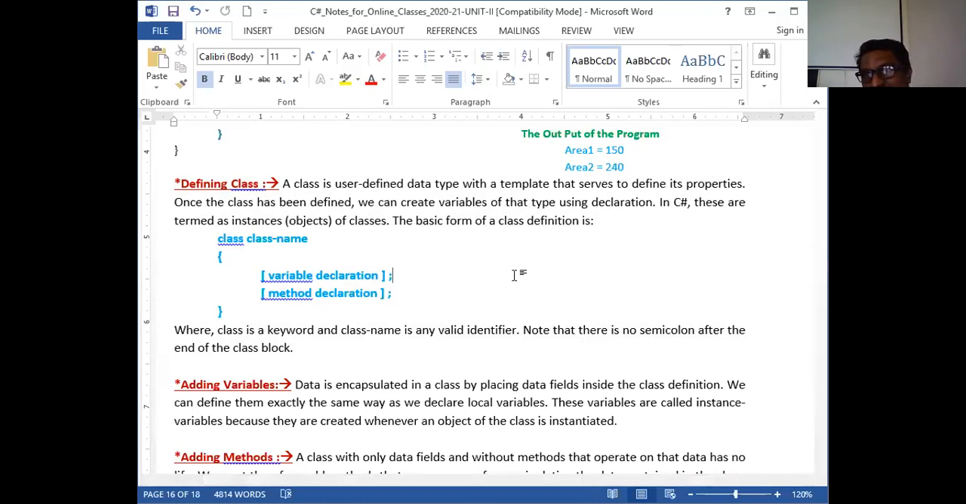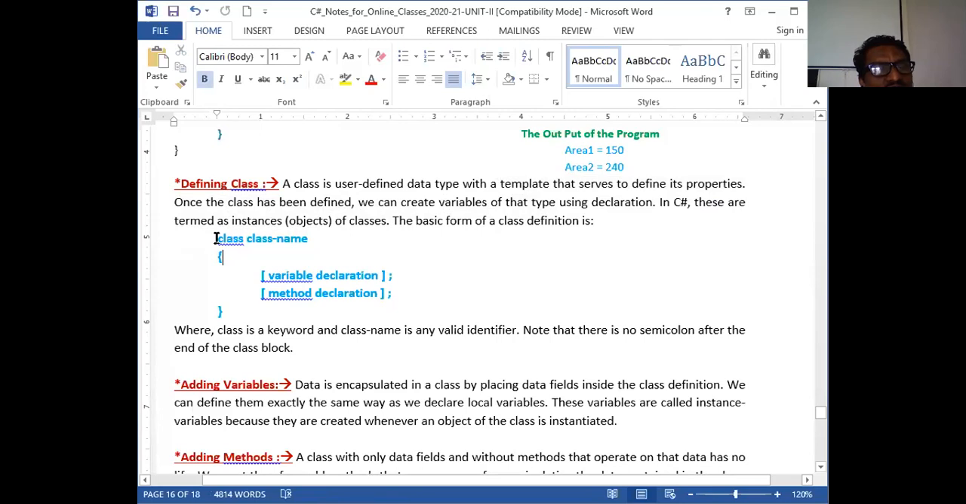Any instances you can create: rect one, one instance, rect two, another instance, but the same template is there. Template in the sense: length and width as data members, and member functions get data and rect area. So any instance you create is associated with its data members and member functions, and together that is called the template, which serves to define its properties, versus data members, fields. Once a class has been defined, we can create variables of that type using declaration in C#. These are termed instances or objects.